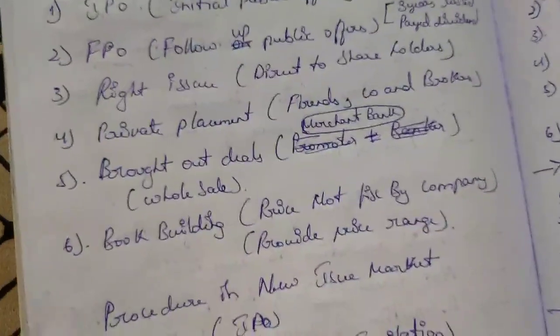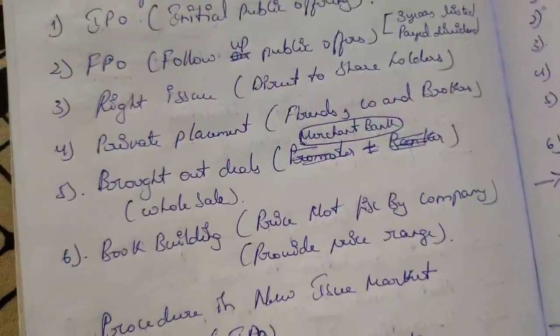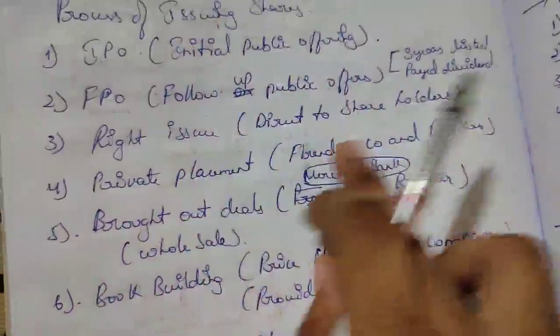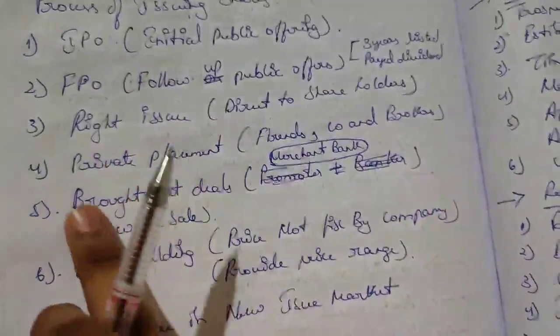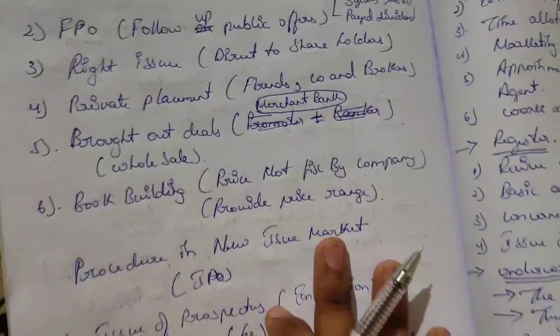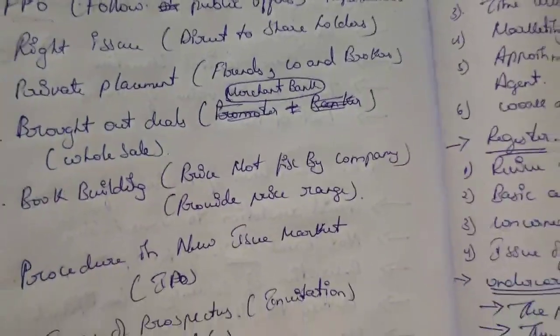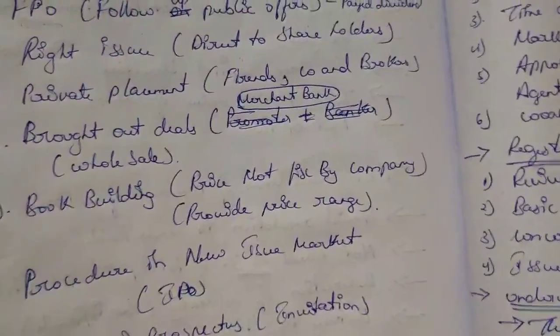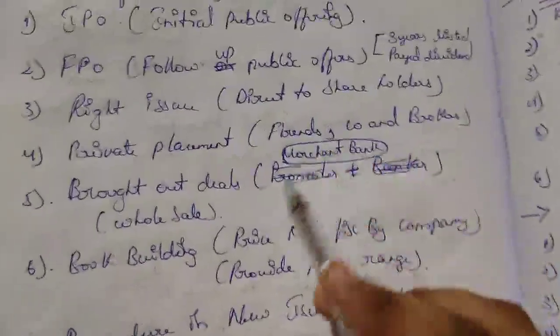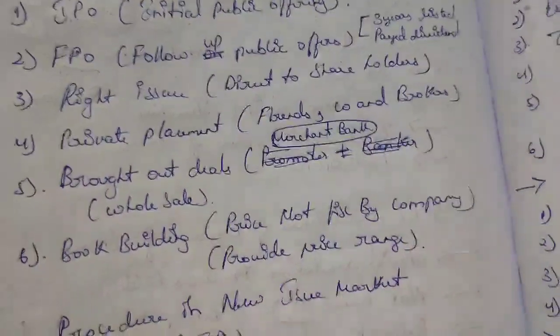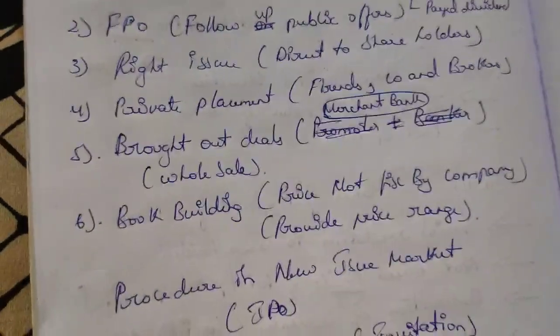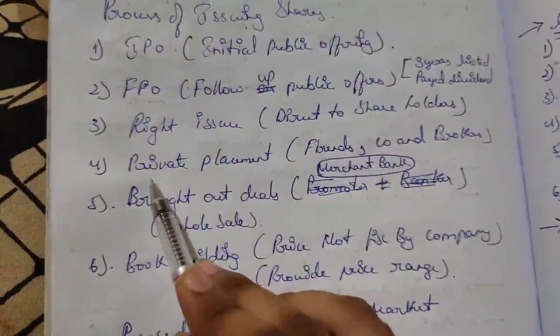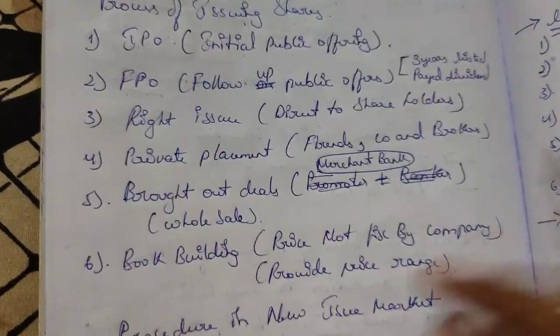The existing shareholders are given the shares. Private placement: the company gives shares, debentures, preference shares or equity shares to their friends, mutual friends, family members and so on. That is private placement, done privately.